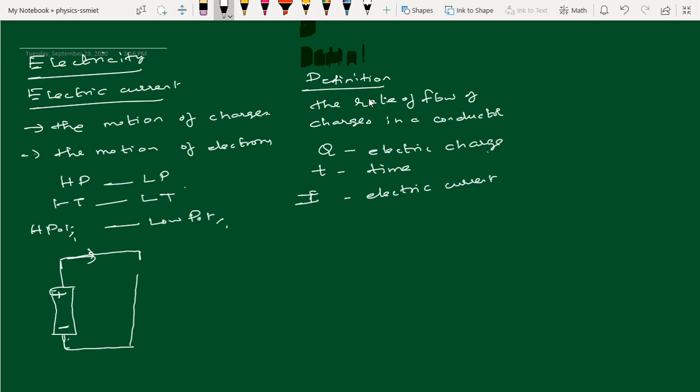The definition says the rate of flow of charges in a conductor, that is, the amount of charge flowing through a cross section of a conductor in unit time. So let us write current I is equal to charge, that is, amount of charge per time, Q by T. This is the proper definition.